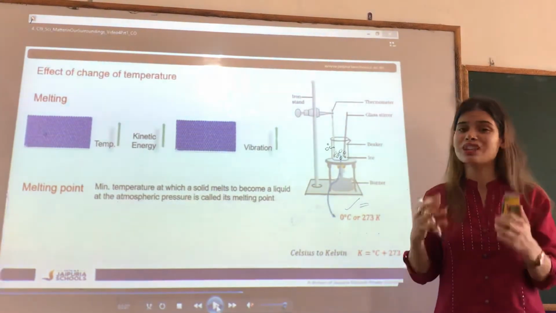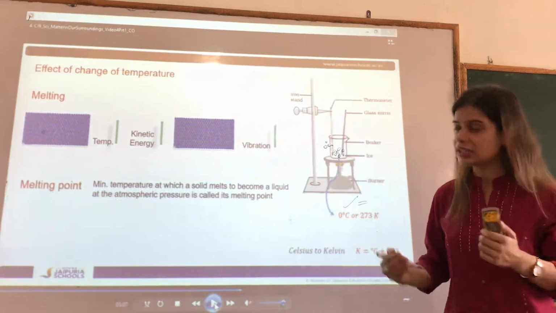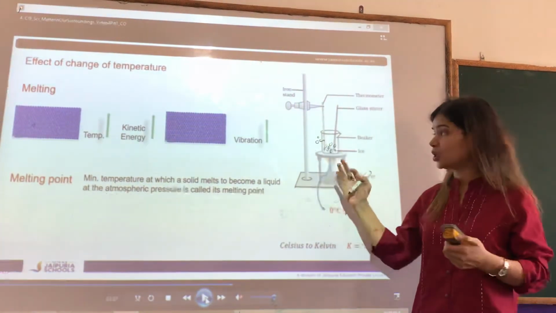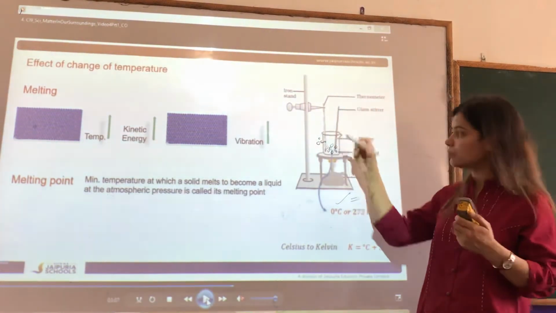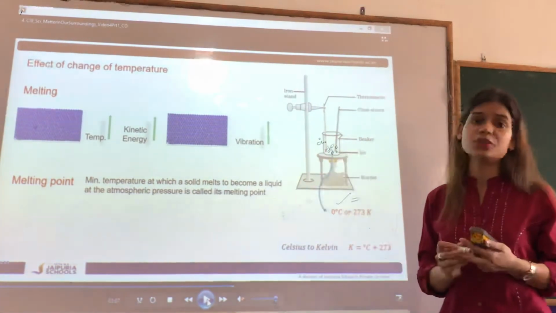So now the question here is: since I was giving continuous heat, where does that heat go? Where does that heat go which I was providing continuously? Because there was no rise in the thermometer, it means the temperature was not increasing. But where was that heat going?